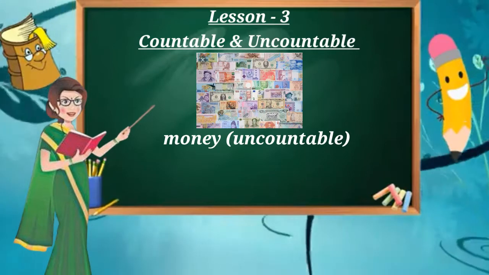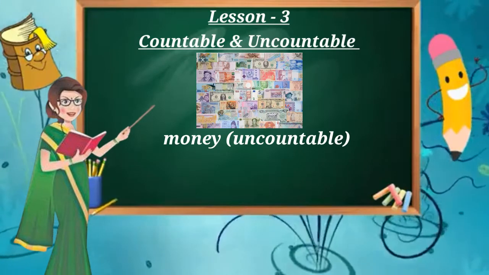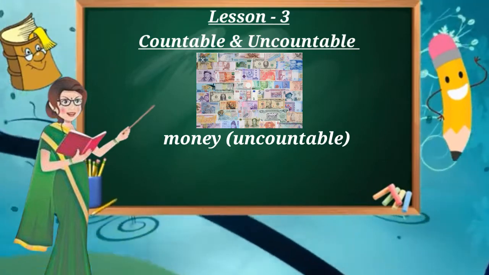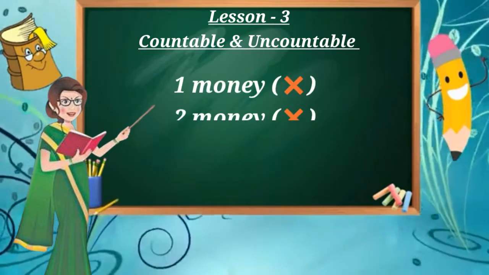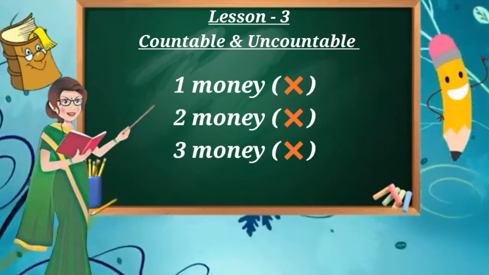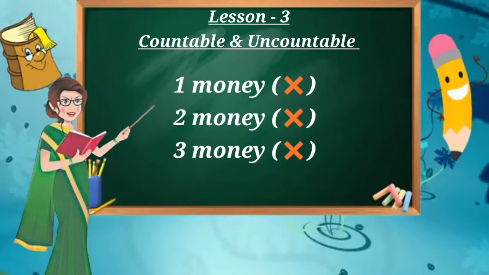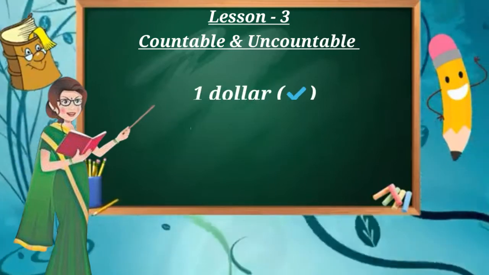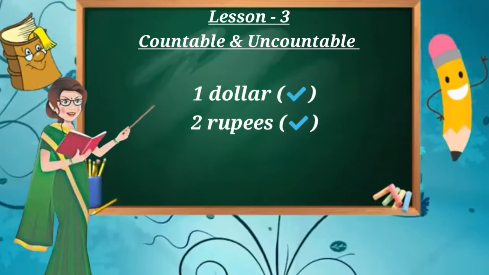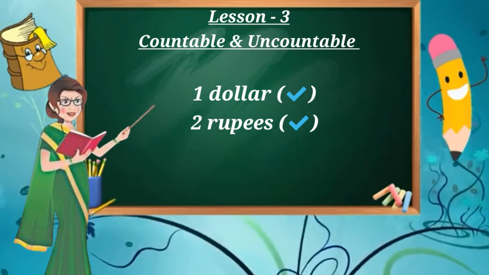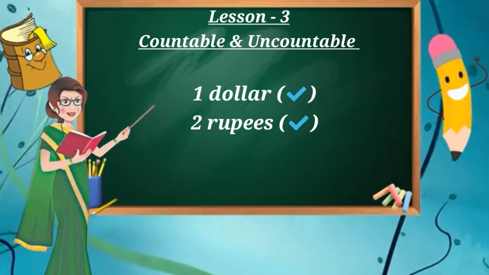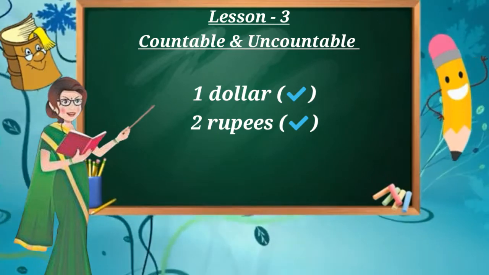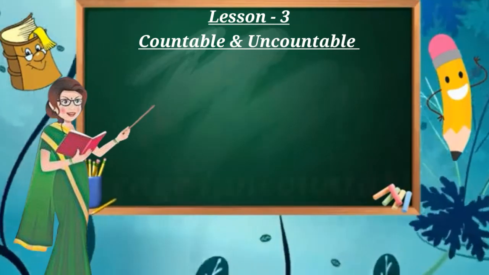The next about money. This one is also very important. Yes, it is also an uncountable noun. This is because we cannot say 1 money, 2 money or 3 money. Yes, it is true we can count money in the sense that we can say $1 or 2 rupees, but we are counting dollars or rupees, not money. Understood? Okay.